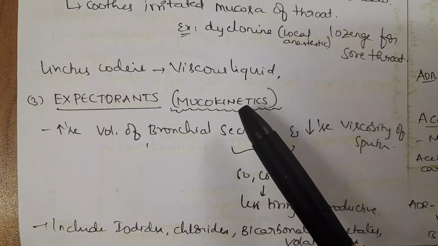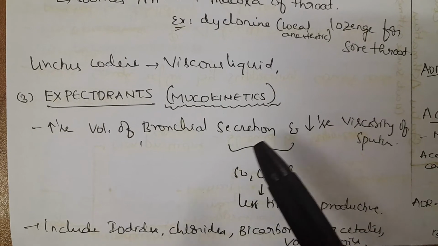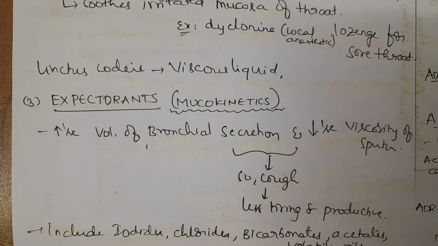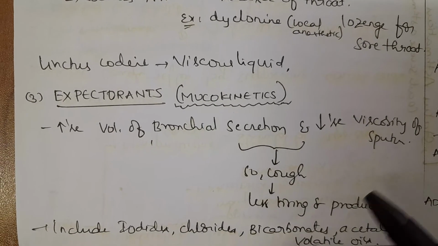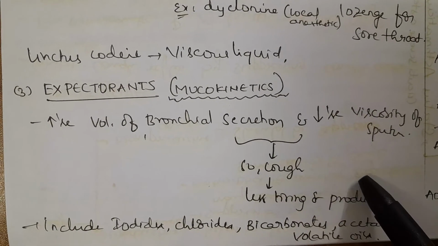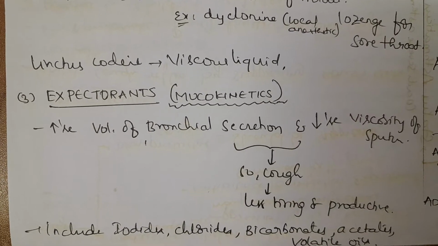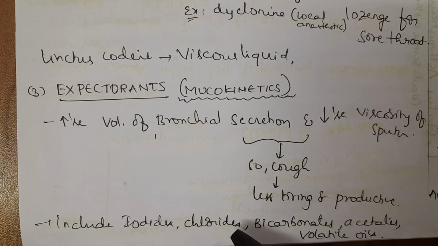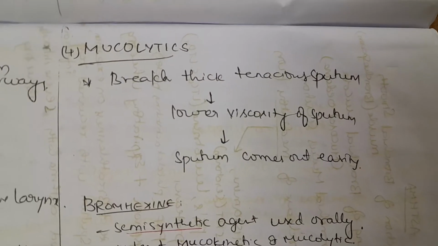Expectorants. These are also known as mucokinetics, since they increase the volume of bronchial secretion and decrease the viscosity of sputum, so that there will be no blockage in the respiratory pathway, and the decreased viscosity results in less tiring and productive release of sputum out of the respiratory pathway. They include iodides, chlorates, bicarbonates, acetates, and volatile oil.